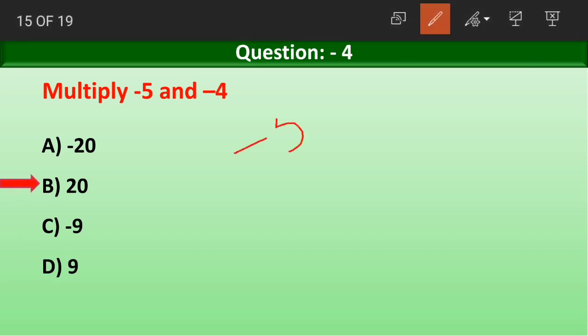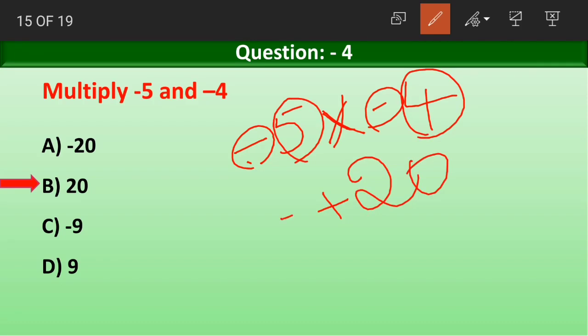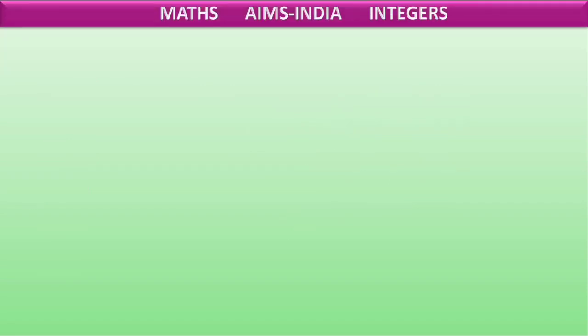How is it 20? When we multiply minus 5 and minus 4, first look at the signs. We are having two same signs and we are multiplying them. Now what will the result be? The result will be a positive integer. As both the signs are same, the result will be positive. Coming to the absolute values, 5 fours are 20. So the answer is positive integer 20, or plus 20.